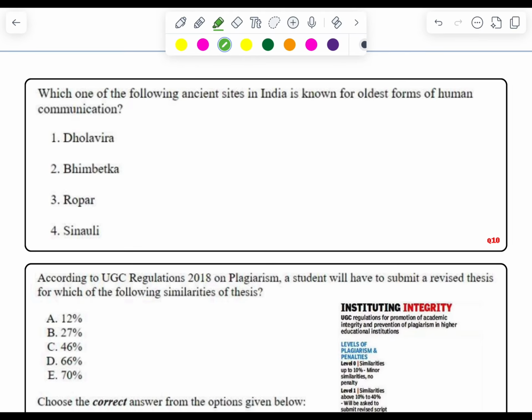Question number 10. Which one of the following ancient sites in India is known for the oldest form of human communication? Options are Dholavira, Bhimbetka, Ropar, Sinoli. So the correct answer over here would be Bhimbetka.